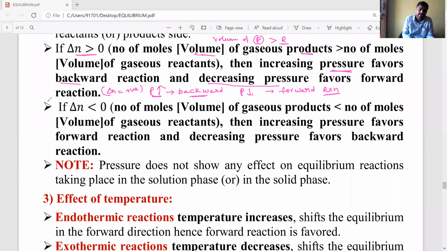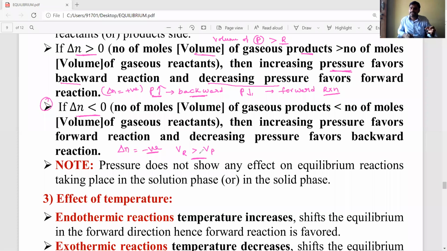Next, the second condition: delta n is negative. What is the meaning of delta n negative, dear students? When delta n becomes negative, the volume of reactants is more than the volume of products.